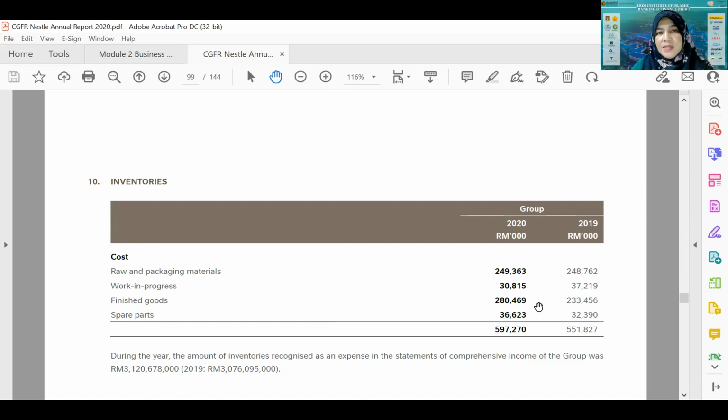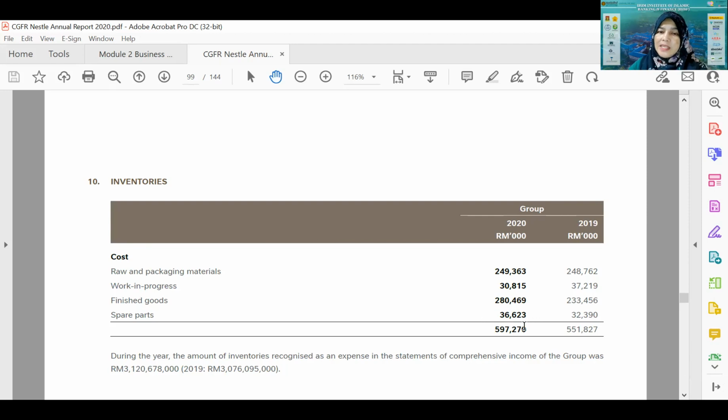Finished goods are the ones that are ready for sale. For example, the Milo is already in the can, and then Nescafe already in the bottle. It is already finished good, already ready for sale, but not being sold yet. Finished good is the item already completed, the process of manufacturing completed, about to be sold only.